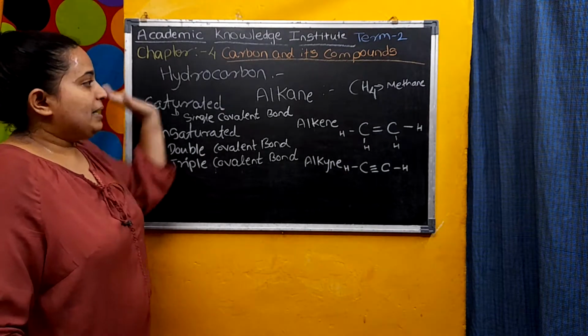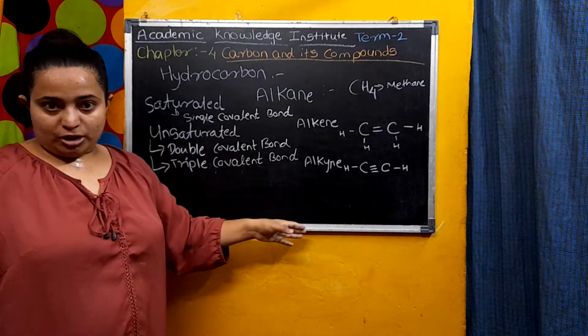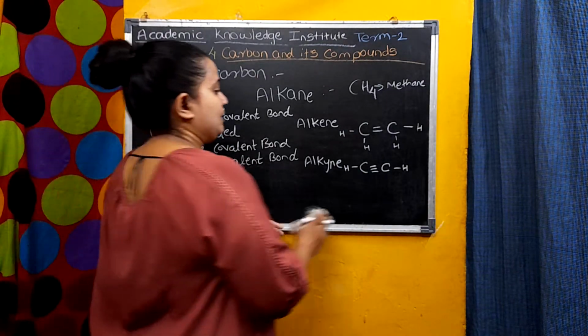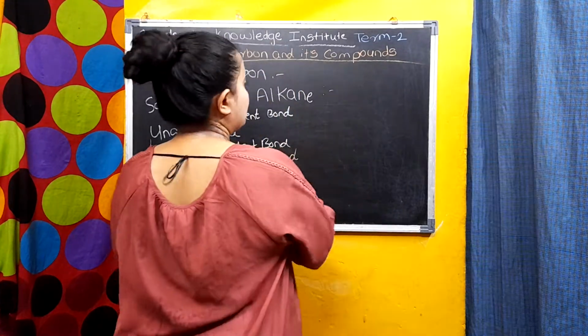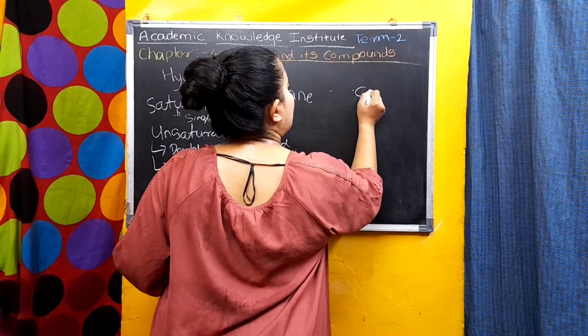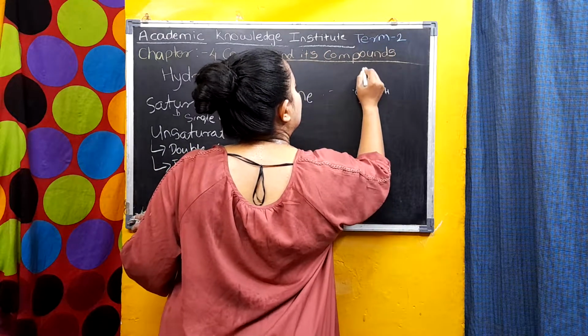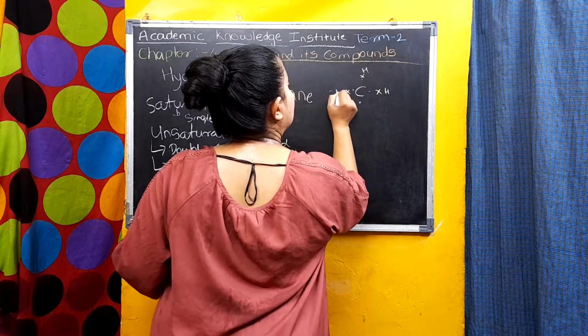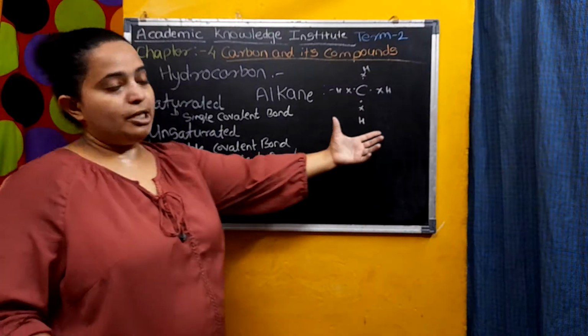Okay. Here you can draw this as an electron dot structure, that we call a Lewis dot structure also. See, like if you do it with methane, then you can draw like this. Okay, then this is methane.